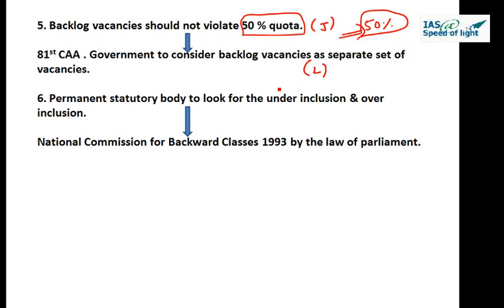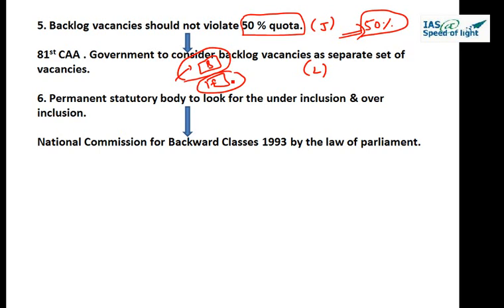Now what they did is, if you have any backlog vacancies, they will consider it as a separate set of vacancies. So these are the fresh vacancies and these are the backlog vacancies. So that is how the 50% quota will not be violated. This will be a separate set of vacancies, backlog vacancies, and these will be fresh vacancies.